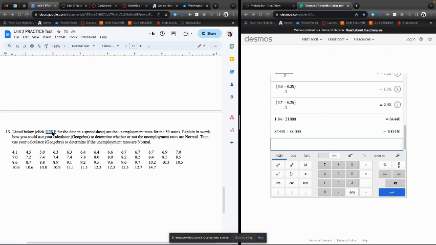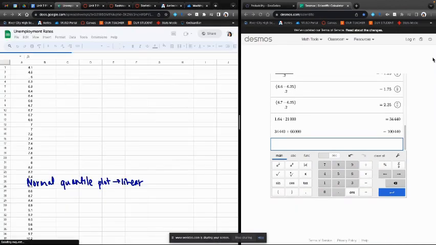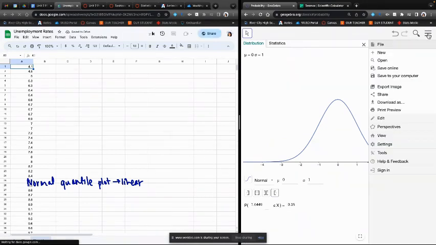So we do need to make sure we use the correct vocabulary, that it is a normal quantile plot. And we need to make sure that that is linear. So we're going to make a normal quantile plot. And we want that to be linear. So we're going to click here for the data. And we're going to go ahead and put that into GeoGebra.